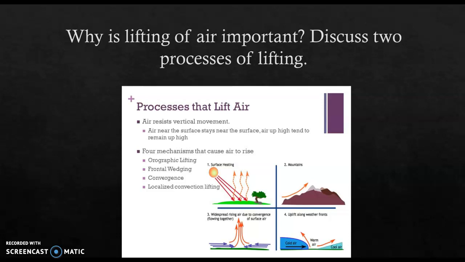One process that lifts air is called orographic lifting, which is caused when mountains cause the air to lift. So the rising generates clouds that produce large amounts of precipitation. Another one would be frontal wedging. Precipitation caused by frontal wedging in many regions results when cooler and denser air acts as a barrier over which warmer, less dense air rises.